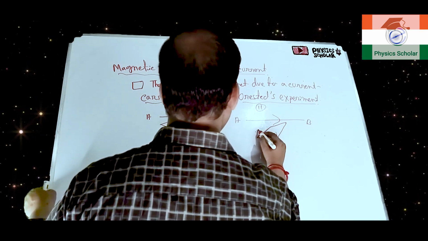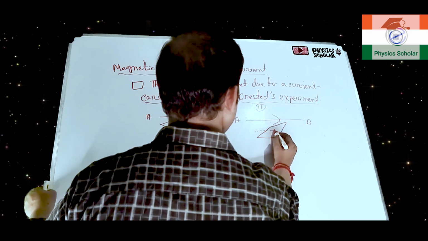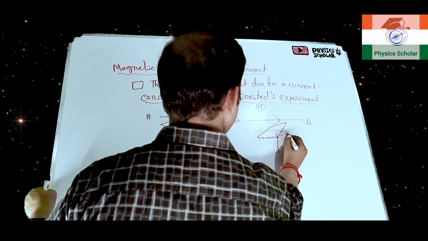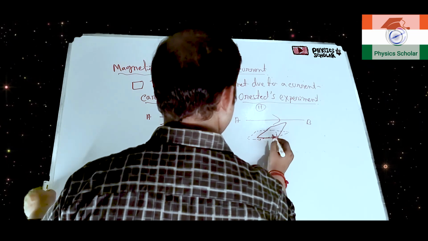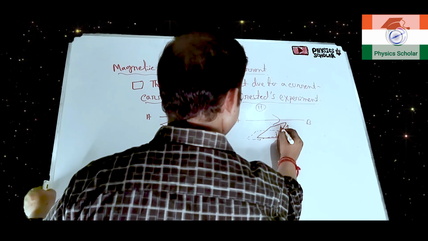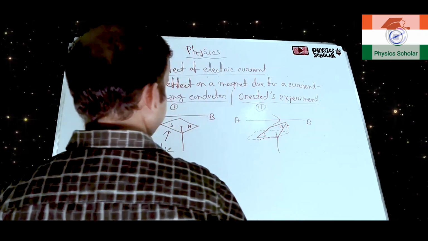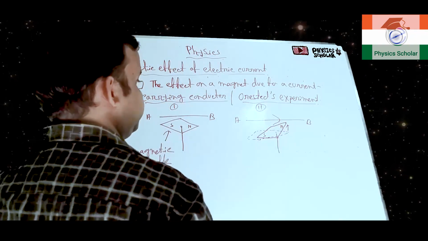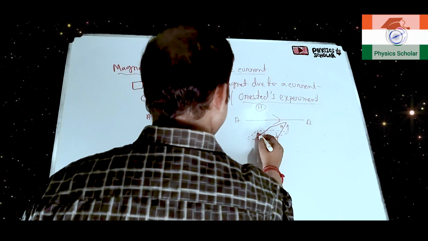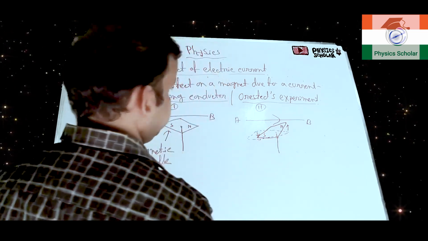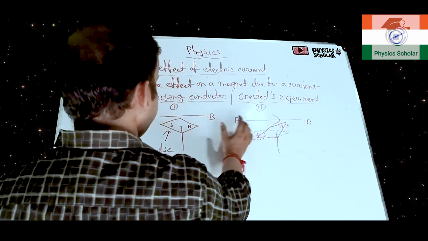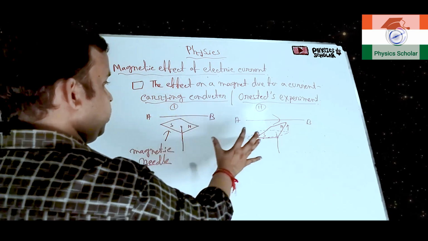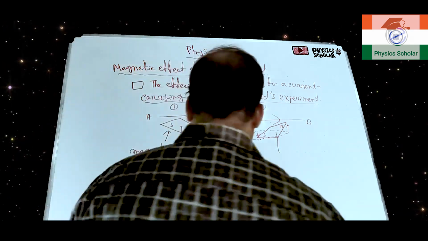Previously it was like this, and now it is like this, north pole and south pole. That means there is a deflection of the magnet, we can see. When no current is flowing, no deflection will be there. When the current is flowing, then a deflection will be there.